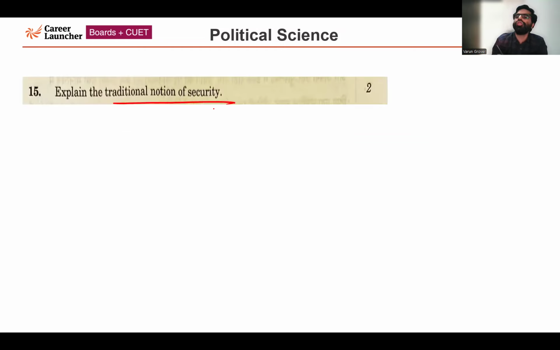Now, next question, question number 15. Explain the traditional notion of security. This question is from the chapter Security in the Contemporary World. So this question is asking about the traditional notion of security.